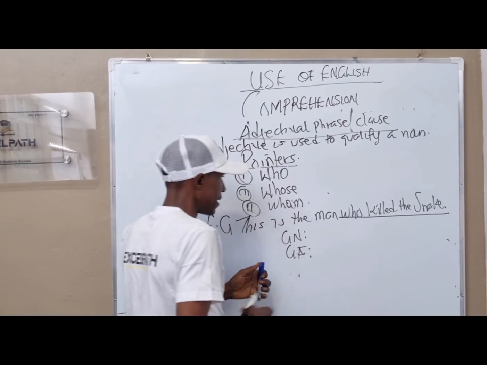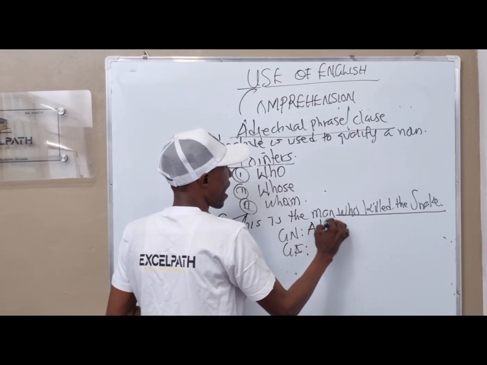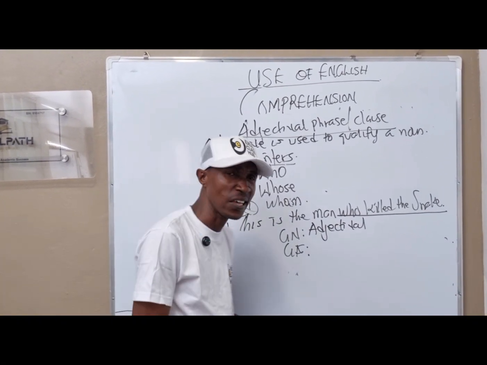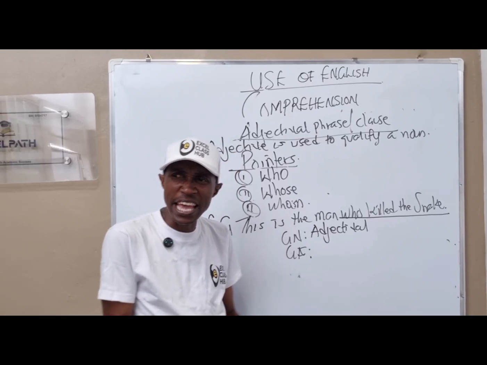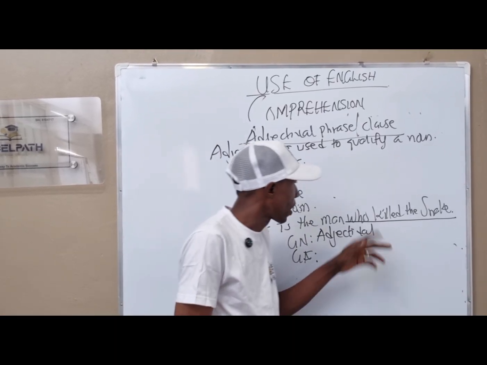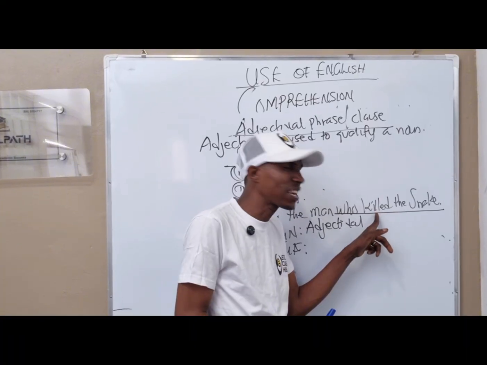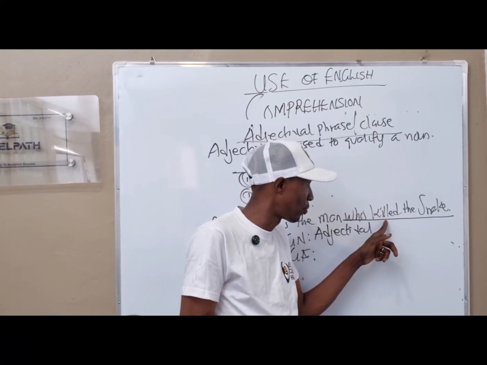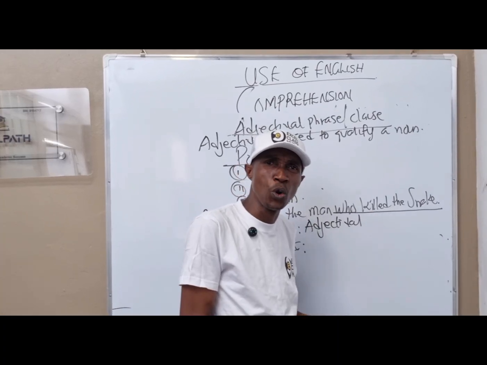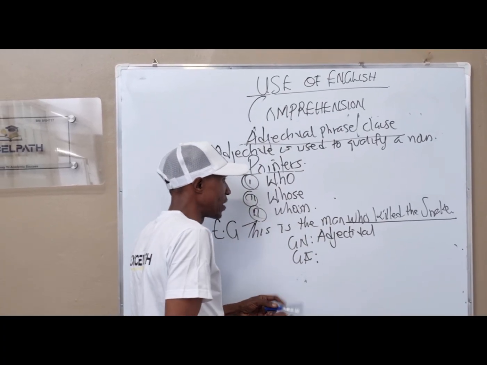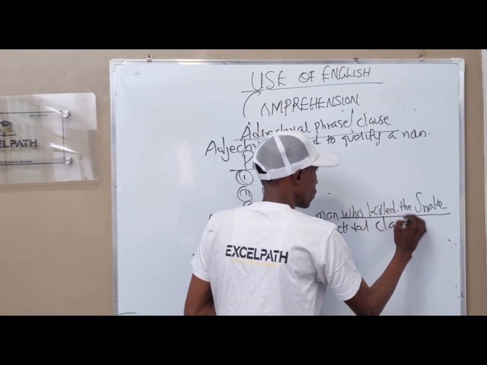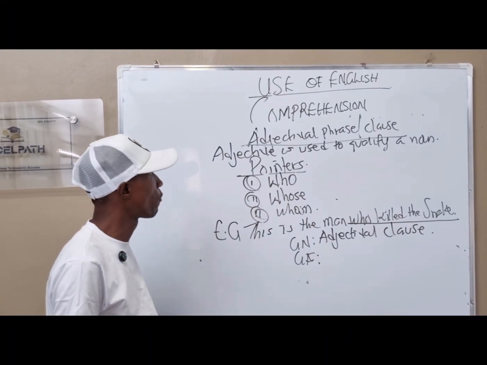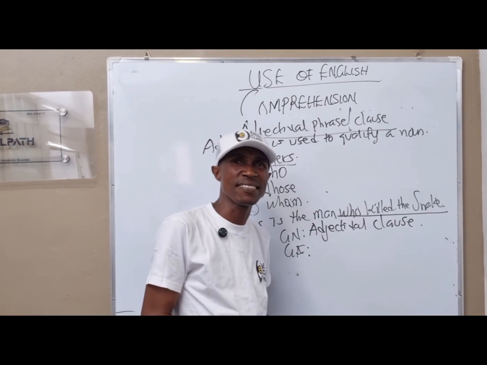Now, we have known that this is an adjectival. The next question I want to know is this. Is it a phrase or a clause? We have who. After who, we have killed. We all know that kill is an action, and for the fact that it's an action, it connotes a verb. So the answer to this question is adjectival clause. And we are told, what is the grammatical function?